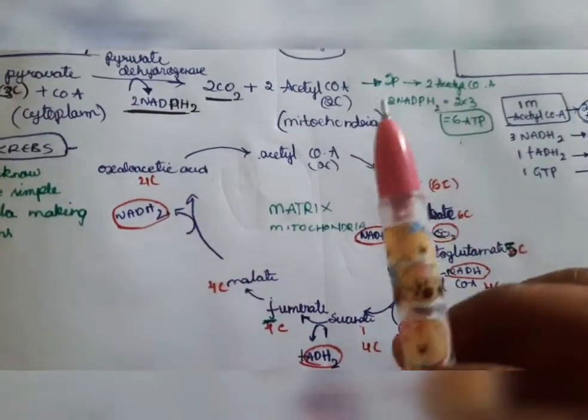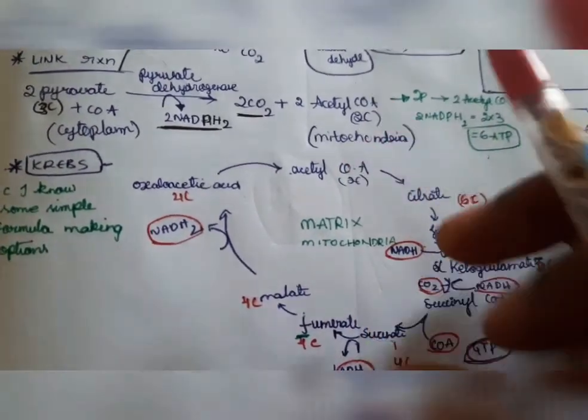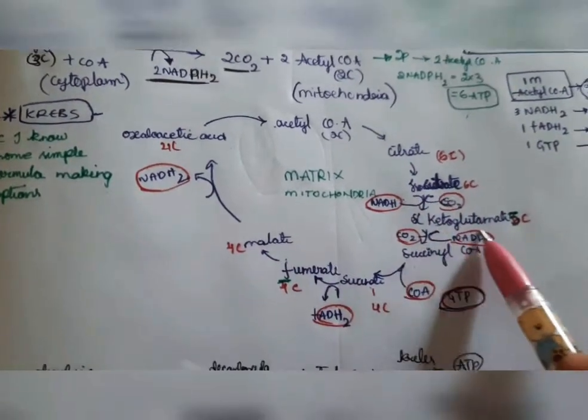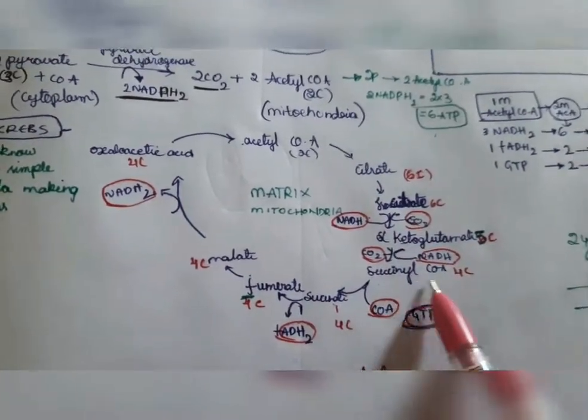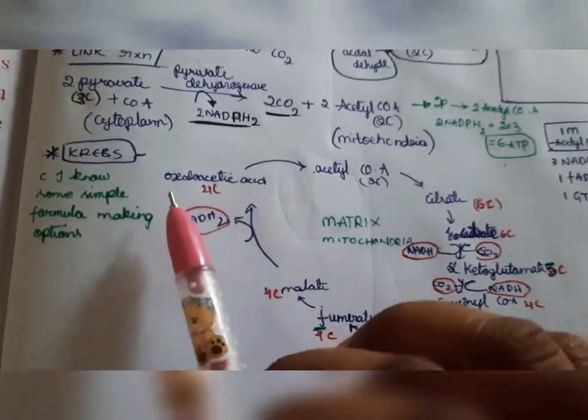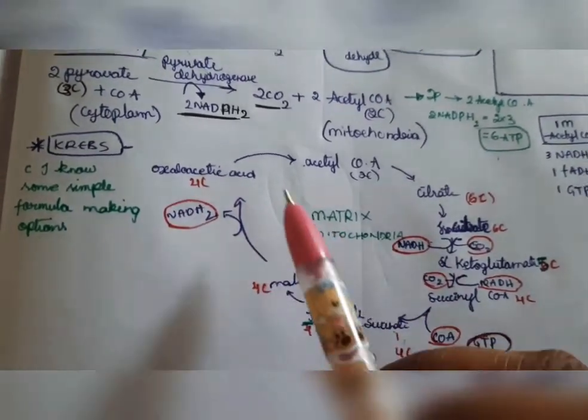The starting point is acetyl coenzyme A. We get citrate, then isocitrate, alpha ketoglutarate, and next succinyl coenzyme A, succinate, fumarate, malate, and next oxaloacetic acid. Oxaloacetic acid is the final product.